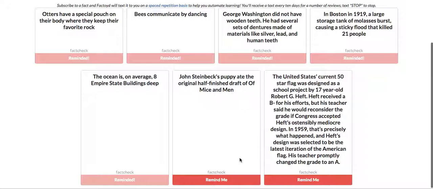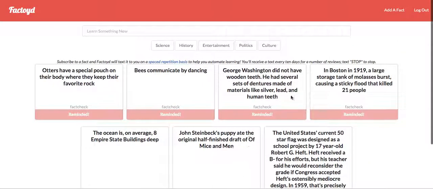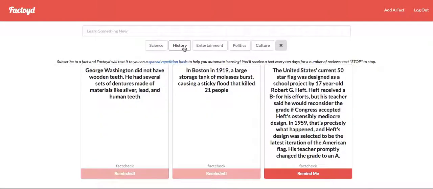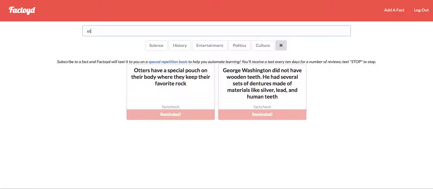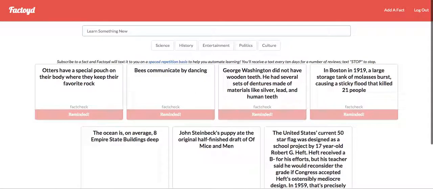So what we do is we queue a bunch of delayed jobs that will text you via the Twilio API on a spaced repetition basis, and that automates the process of learning anything you find interesting. And here we can see, I want to see science facts, we can X that out. I want to see something about history. We can search, show me something about otters, things like that.